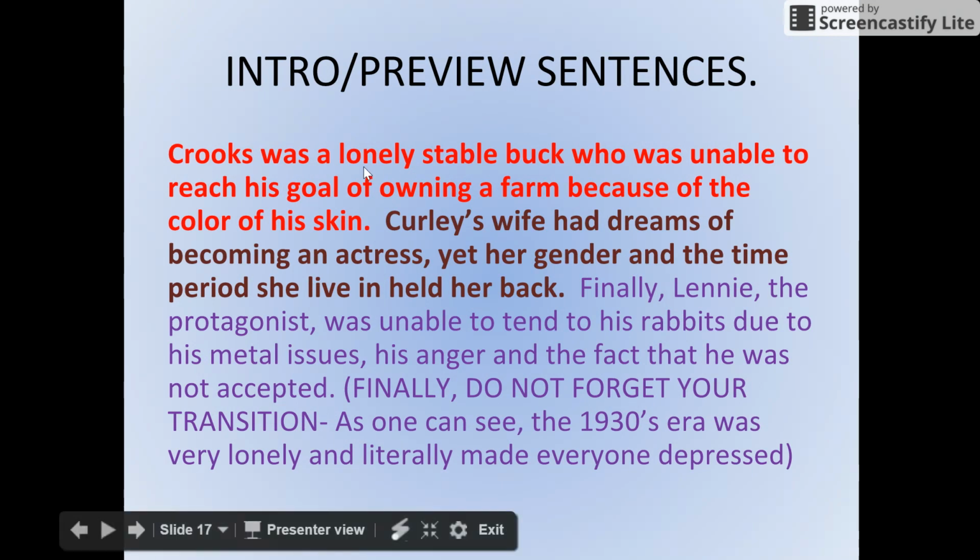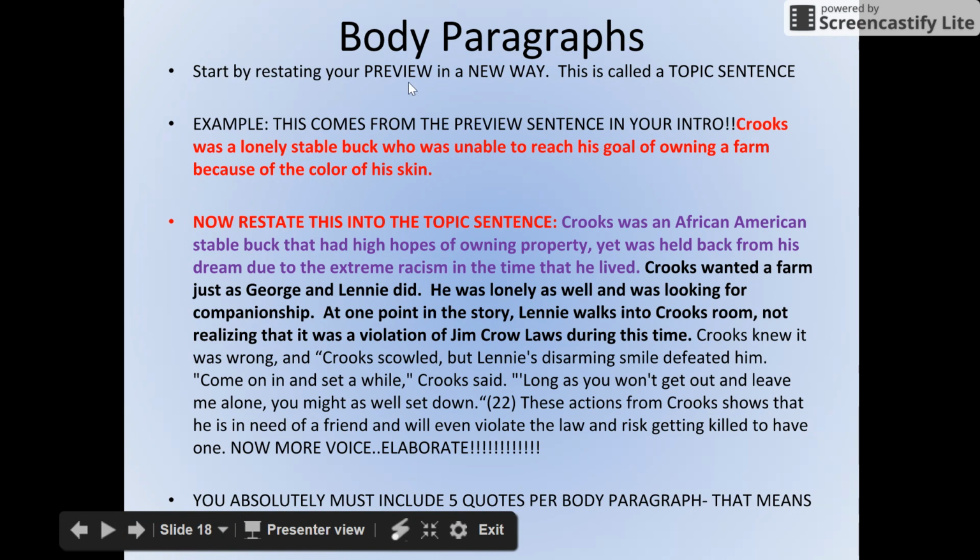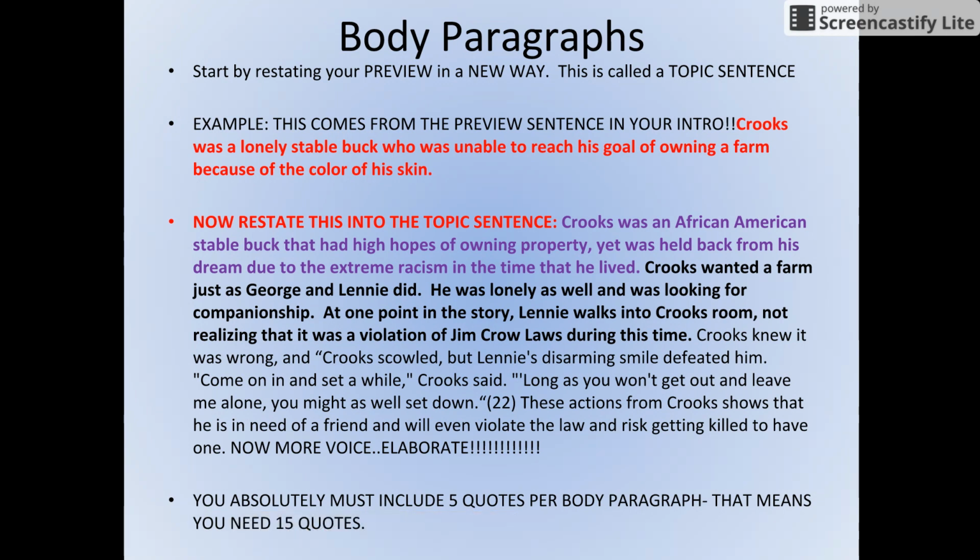So again, here are my preview sentences: one about Crooks, one about Curly, one about Lenny from my intro. So now here I go to my first body paragraph. In your first body paragraph, start by restating your preview in a new way. It's called a topic sentence. From the preview sentence, I have Crooks was a lonely stable buck who was unable to reach his goal of owning a farm because of the color of his skin. Do not copy and write the same thing from your preview sentence into your topic sentence for your body paragraph. Restate it in a new way.